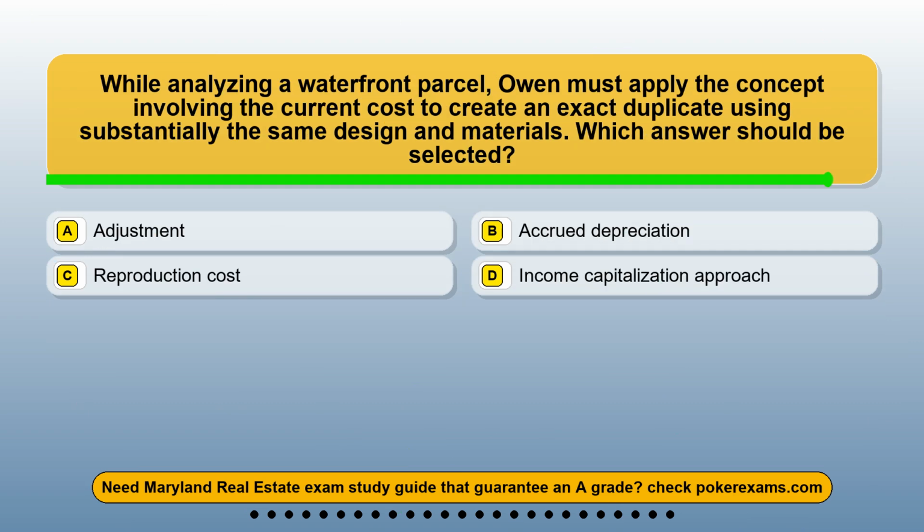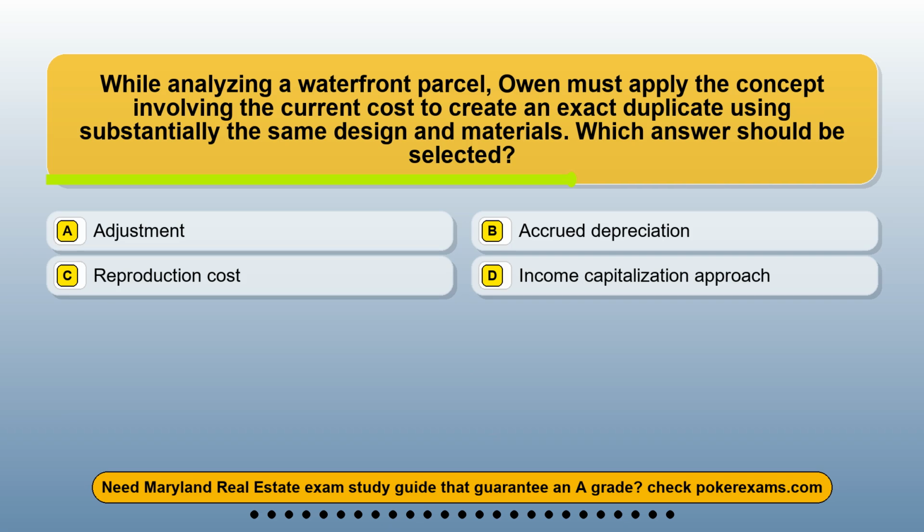Question 13. While analyzing a waterfront parcel, Owen must apply the concept involving the current cost to create an exact duplicate using substantially the same design and materials. Which answer should be selected? Option A, adjustment. Option B, accrued depreciation. Option C, reproduction cost. Option D, income capitalization approach.